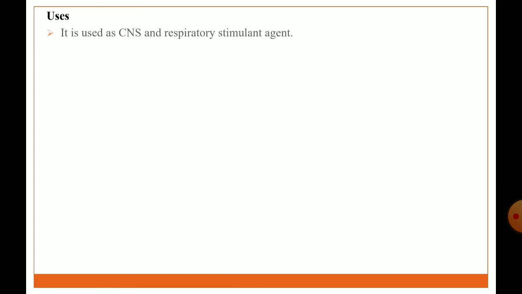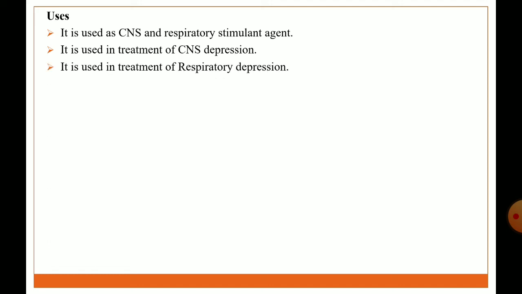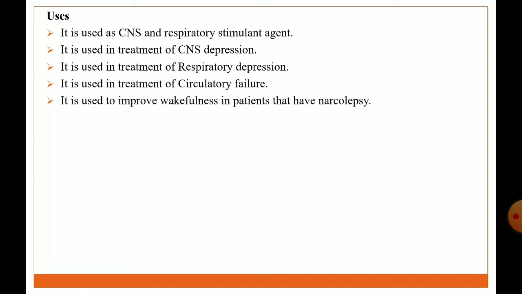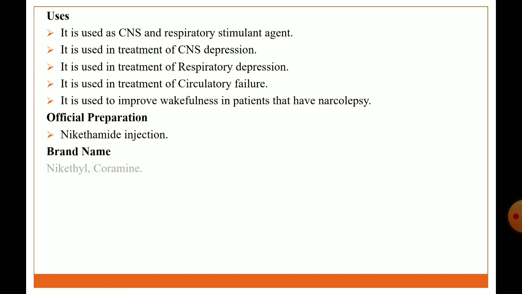Uses: it is used as a CNS and respiratory stimulant agent. It is used in treatment of CNS depression and respiratory depression, to overcome the respiratory depression. It is used in treatment of circulatory failure. It is used to improve wakefulness in patients who have narcolepsy. Official preparation: nicotinamide injection. Brand name: Nikethamide, coramine.